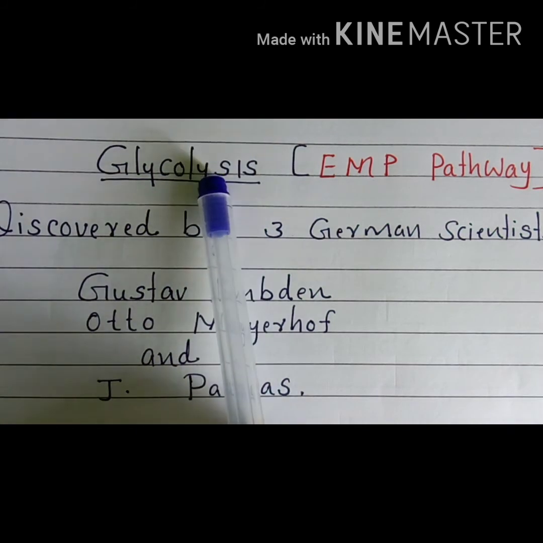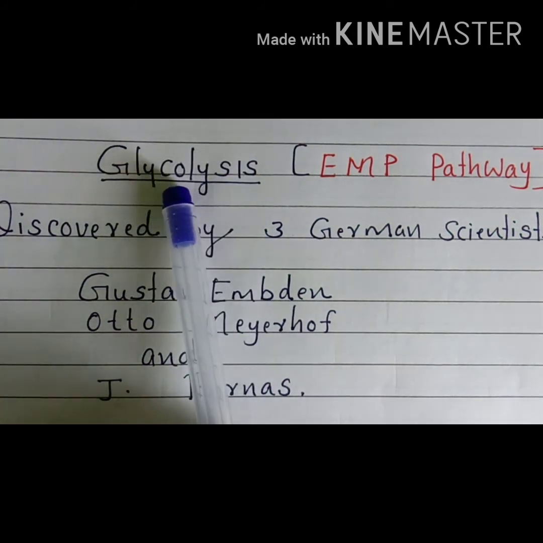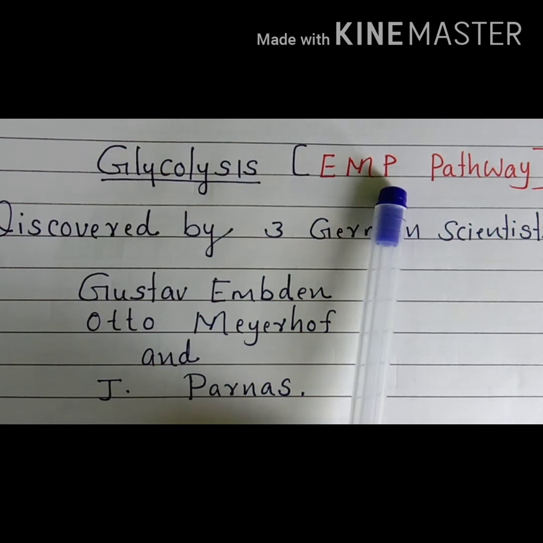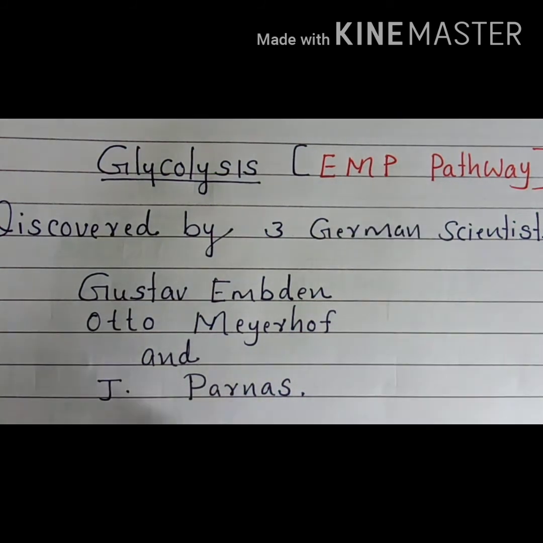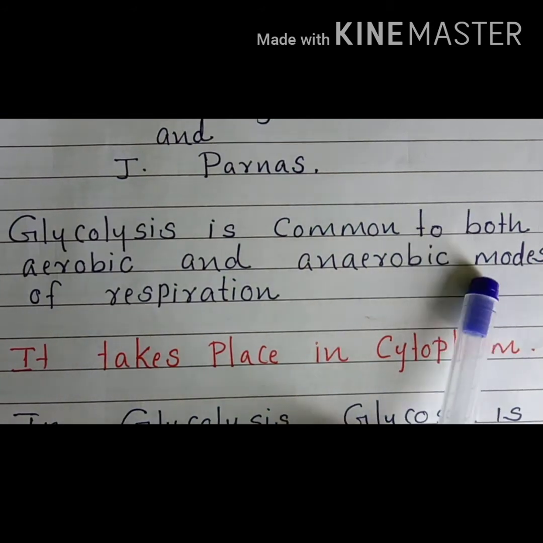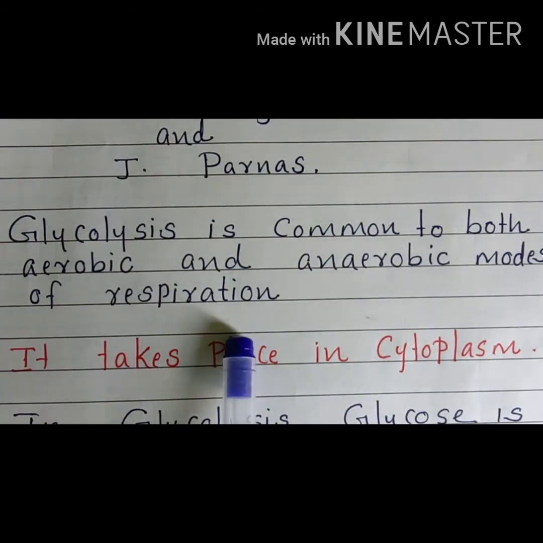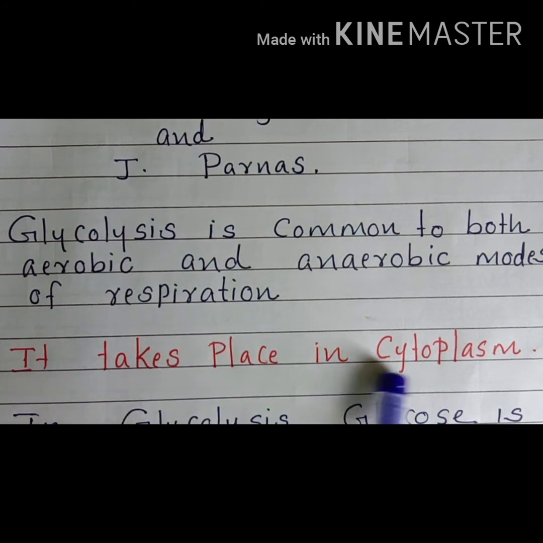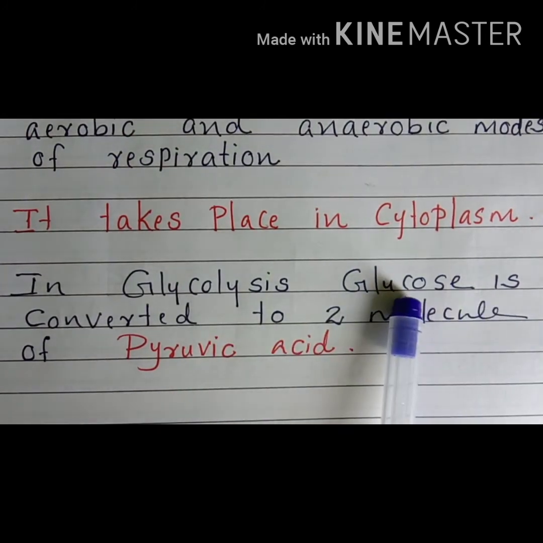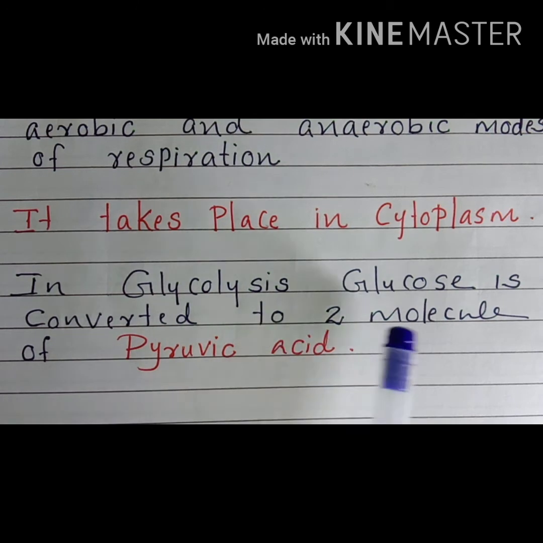Glycolysis means the glucose is splitting. Glucose is converted to 2 molecules of pyruvic acid. So this process is called glycolysis, otherwise called the EMP pathway. Glycolysis is the common step seen in both aerobic and anaerobic modes of respiration, and it takes place in the cytoplasm. In glycolysis, the glucose, which is the respiratory substrate, is converted to 2 molecules of pyruvic acid.